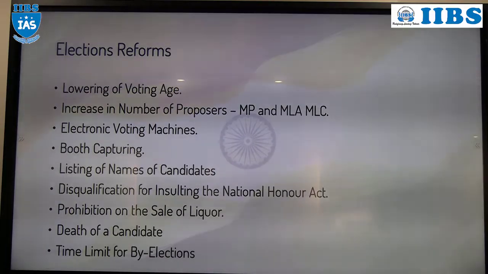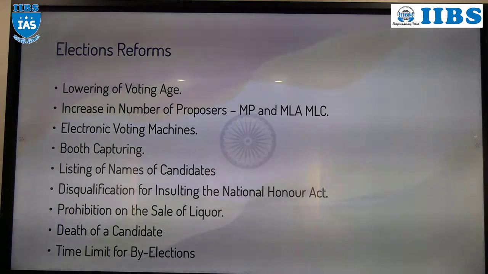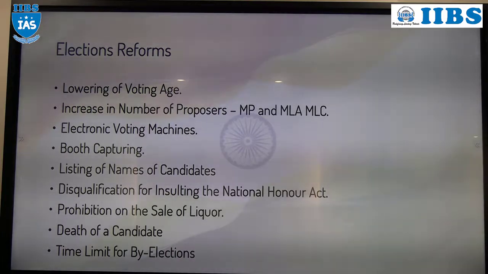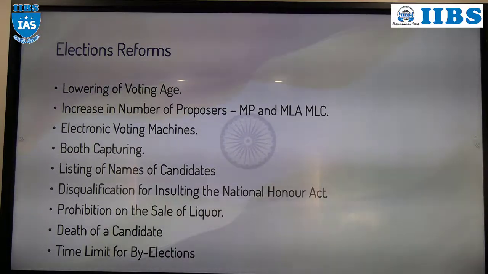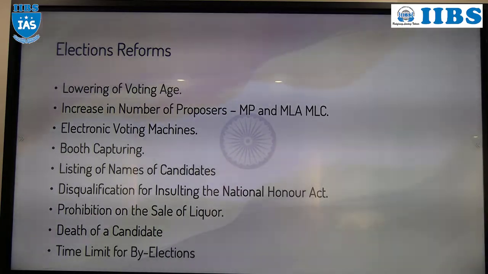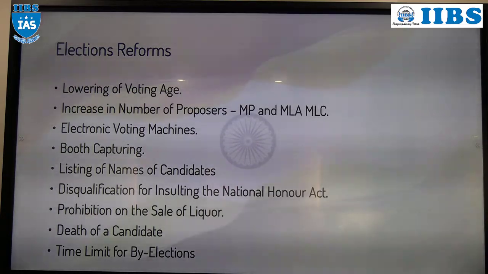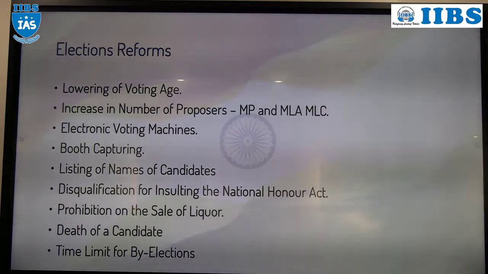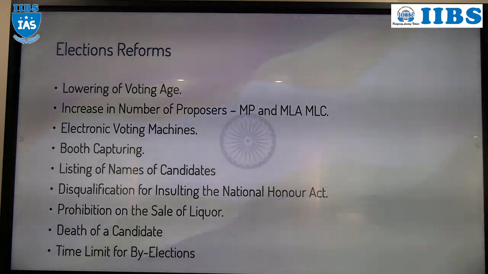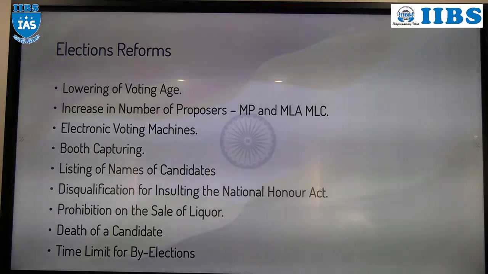Okay. Then, time limit for by-elections. We have studied when a by-election can be conducted. Whenever a vacancy occurs, the election has to be conducted within 6 months of that vacancy. Take an example. On 1st January 2021, a vacancy occurred in an MLA seat. It is the duty of the Election Commission of India to conduct the election within 6 months, that means before 1st July 2021.